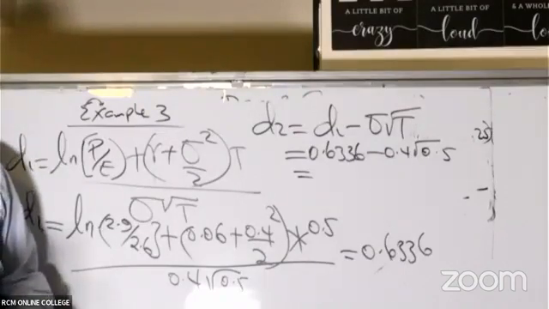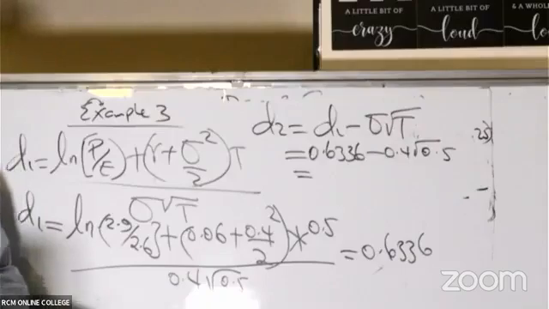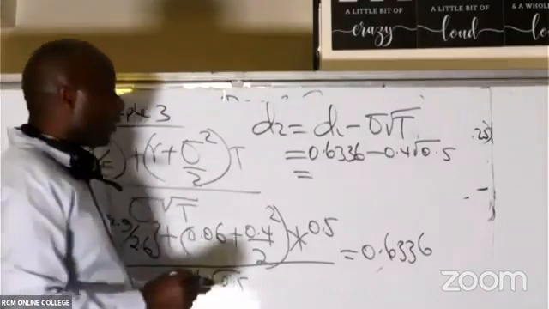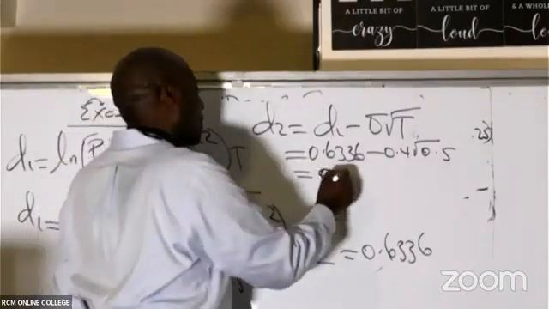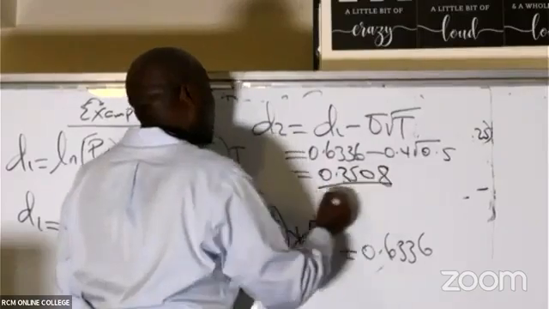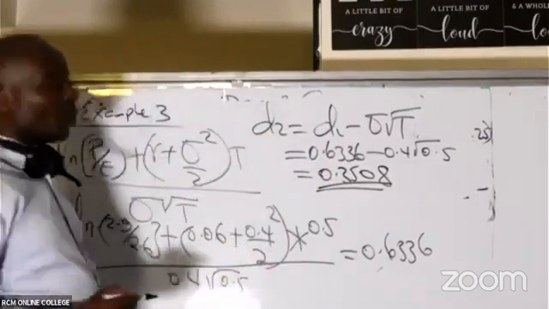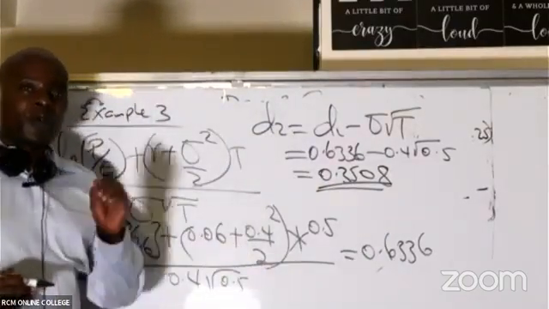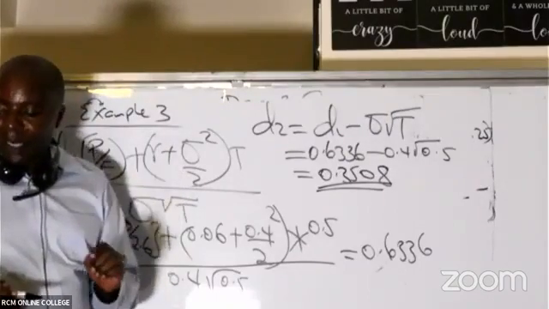Then we get more answers from others. Ken is saying, Mwalimu, it is 0.3508. From there, we go to the next step. The next step is about rounding off.